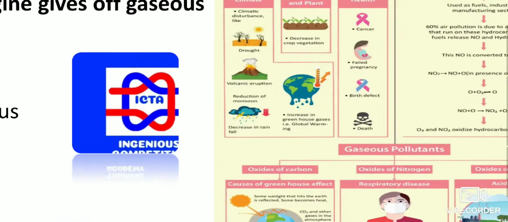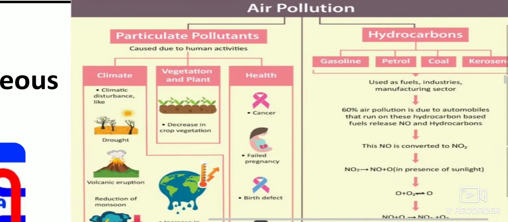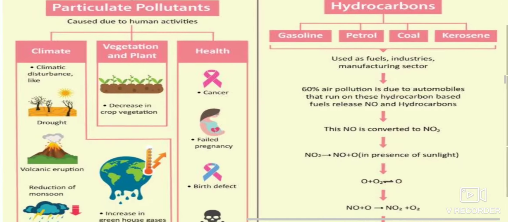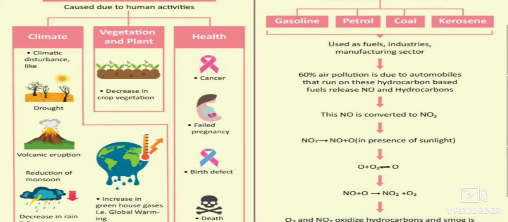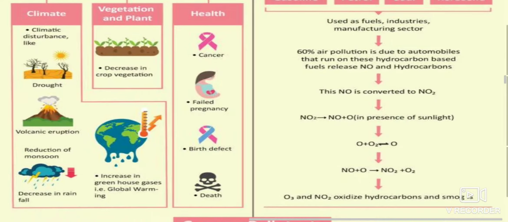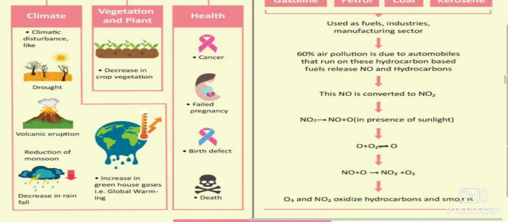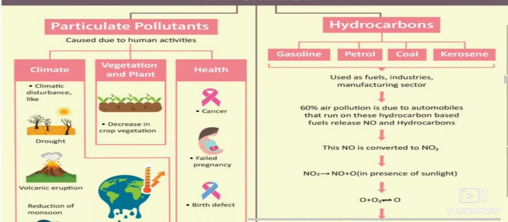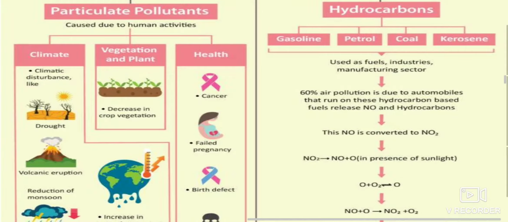You can see how exactly the air pollution takes place: particulate pollutants, hydrocarbons. You can see directly what is caused by human activities: climate, vegetation and plant health problems. Particulate pollutants are the main reason. Climate disturbances like drought, volcano eruptions, decrease in rain. Here you have the increase in greenhouse gases that results in global warming. These are the main reasons for air pollution.